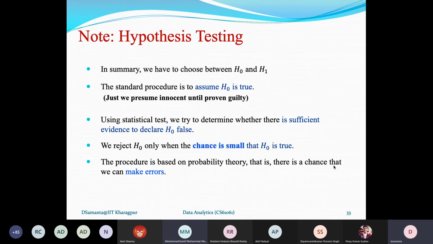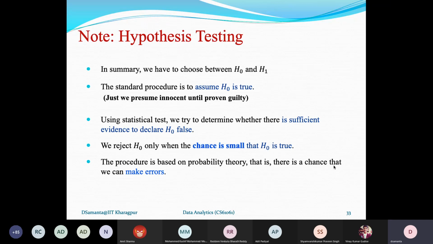As I said, I gave an example of the courtroom scene. It is a similar thing: we presume innocent until the accused person is proven guilty. That is the concept there. So H0, the null hypothesis, is considered initially as true, and then our test, our analysis, is to confirm whether H0 is true or reject it. We should have sufficient reason to declare H0 as false.